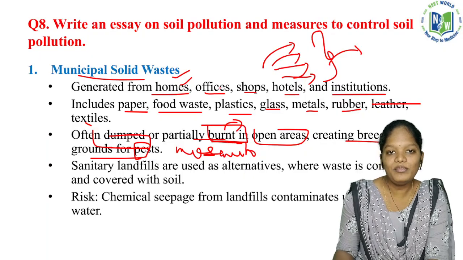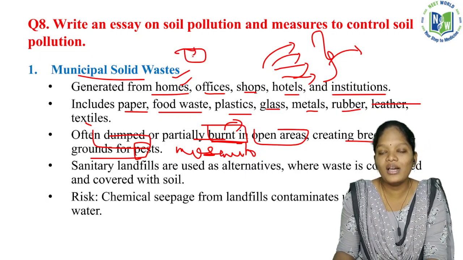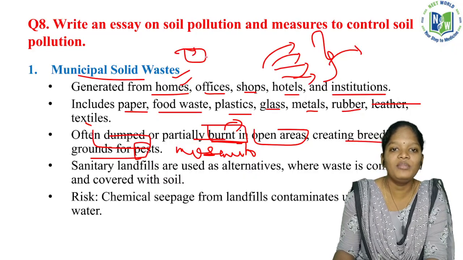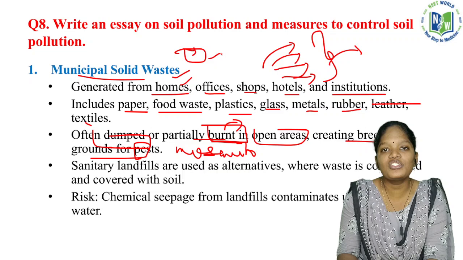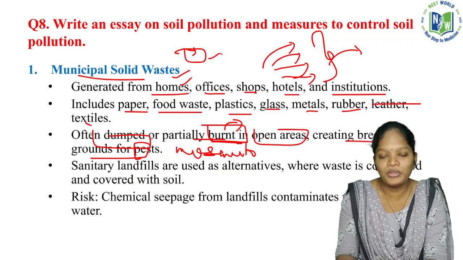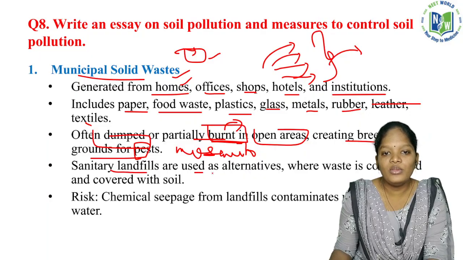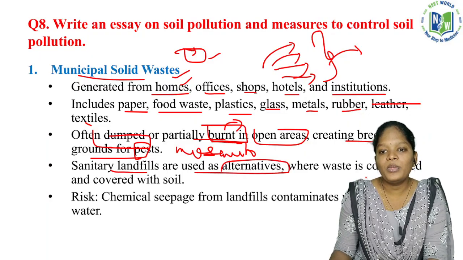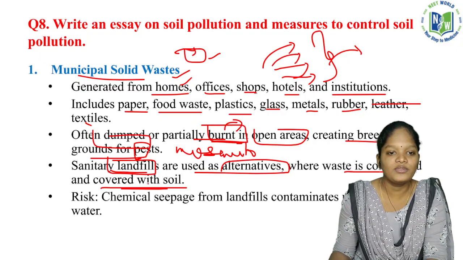Simply by removing stagnant water near our house, the mosquito population can be easily avoided. Sanitary landfills are used as an alternative, where waste is compacted and covered with soil.